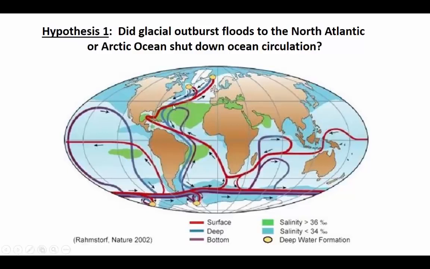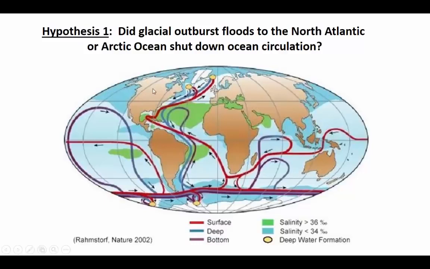And thermohaline circulation is basically the idea that warm ocean currents bring warm water into the North Atlantic. As that water cools and is salty, it sinks and is transported back to the south. So this thermohaline oceanic conveyor belt acts to bring warm water into the North Atlantic and return cold water back out.